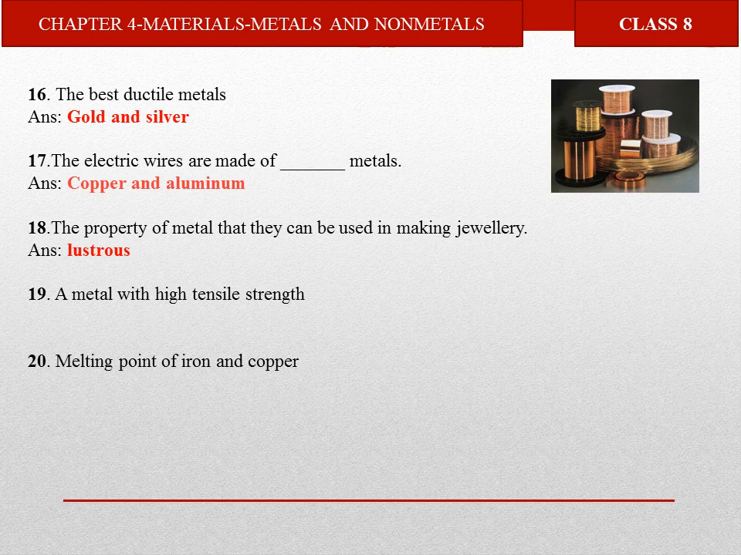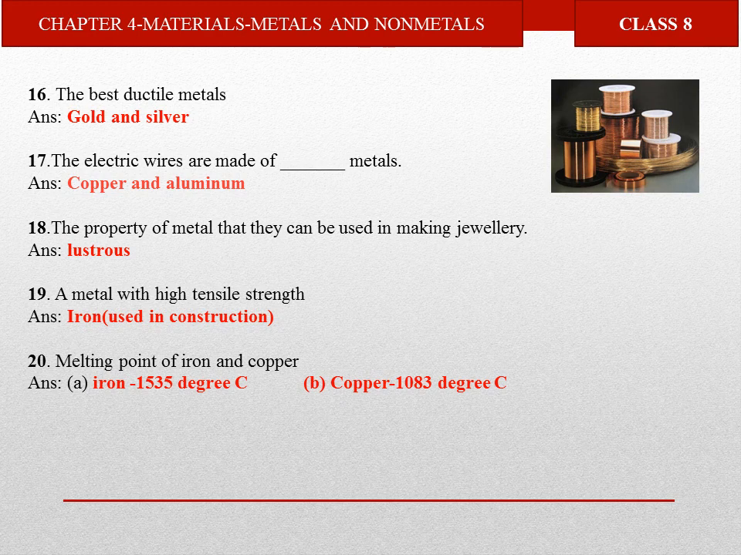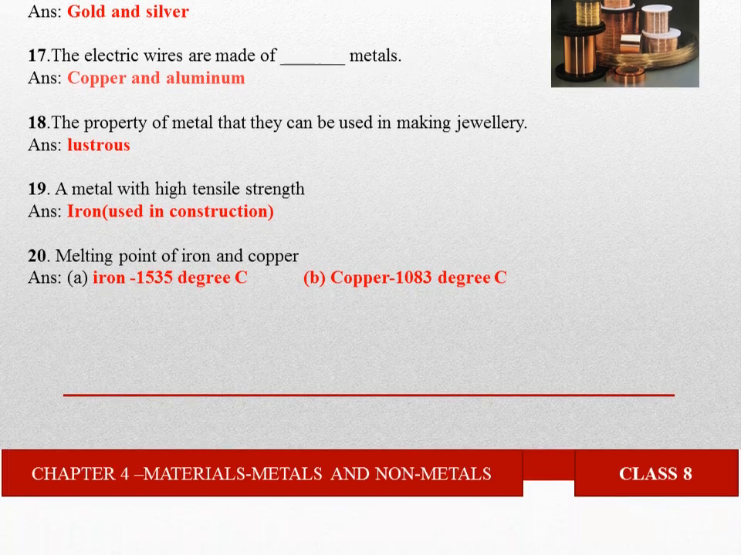The property of metals that makes them easy to use in making jewelry is that they are lustrous, or shiny. A metal with a high tensile strength is iron. That's why iron is used in construction. What is the melting point of iron and copper? The melting point of iron is 1535 degrees Celsius, and copper is 1083 degrees Celsius.